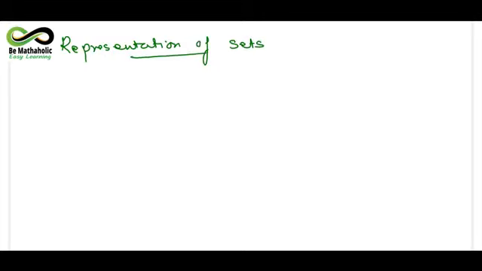Now how are you going to represent a set? There are certain rules which you have to remember. The first thing you have to take care of is that sets are always represented with capital letters of the English alphabet. You can use any letter to describe and define a particular set.